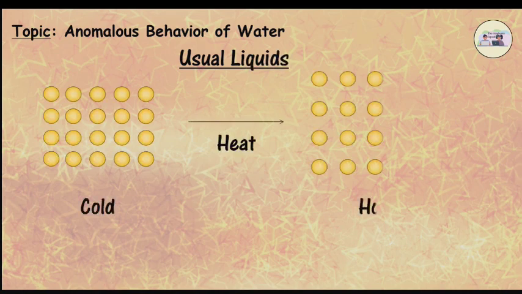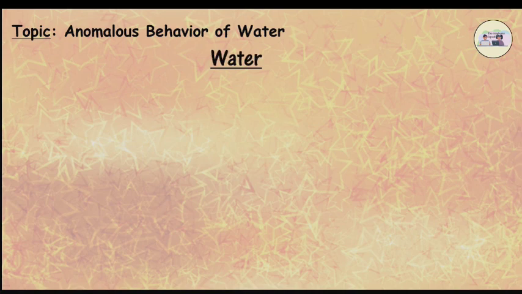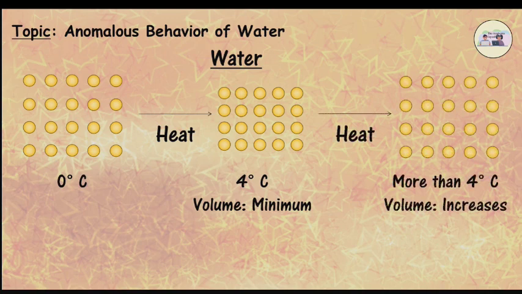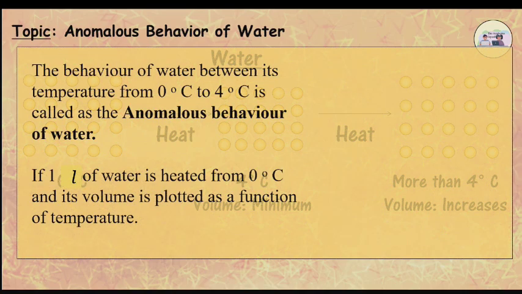Anomalous behavior of water. In general, when a liquid is heated up to a certain temperature, it expands, and when cooled, it contracts. Water, however, shows a special and exceptional behavior. If we heat water from 0 degrees up to 4 degrees, it contracts instead of expanding. At 4 degrees, its volume is minimum due to contraction. If water is heated further, it expands and its volume increases. This behavior of water between 0 degrees and 4 degrees Celsius is called anomalous behavior of water.